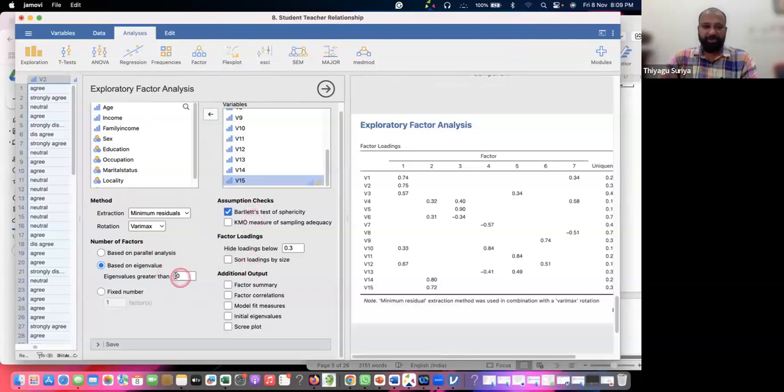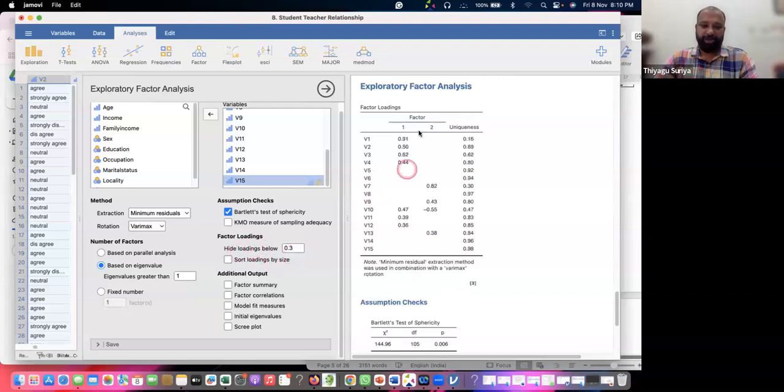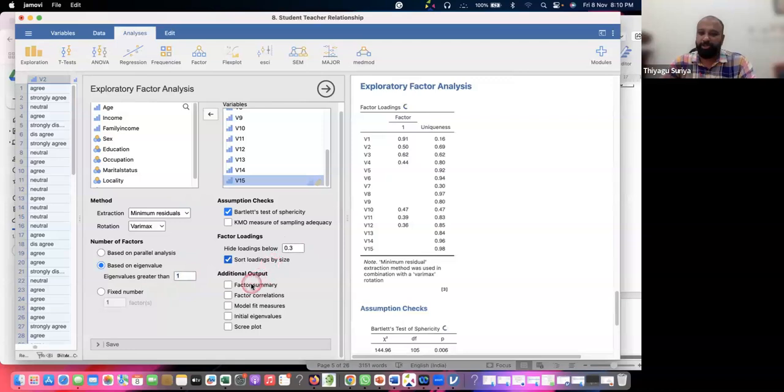For example, if you go with the 0 eigenvalue, it shows a lot of factors. I'm going to 1 only, so the eigenvalue is greater than 1 only. It's showing these factors. And I'm clicking hide. Now you can see above eigenvalue 1, only 2 factors are coming. Then you can give 2 dimensions instead of 4 dimensions. And I'm going to the model fit.